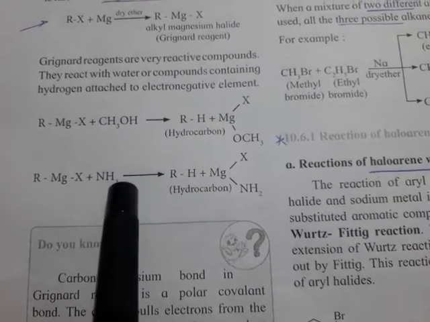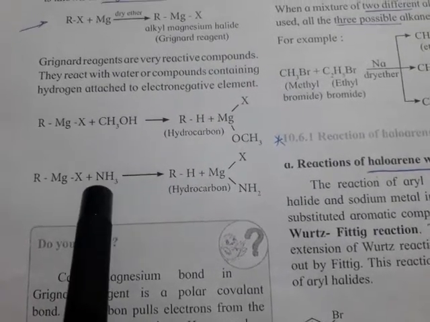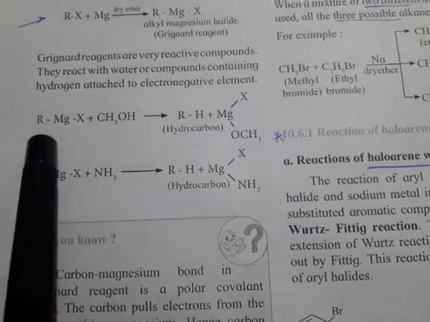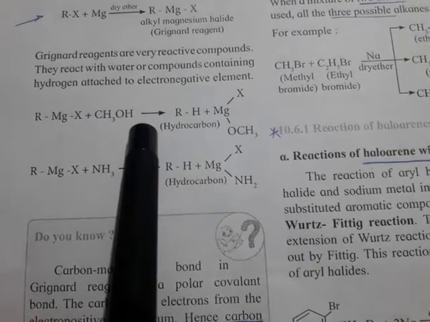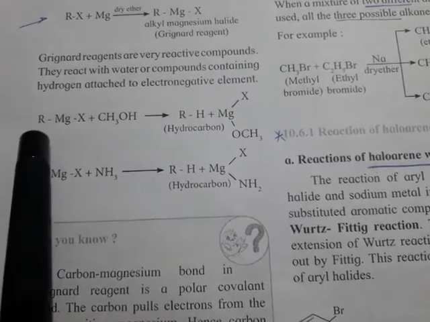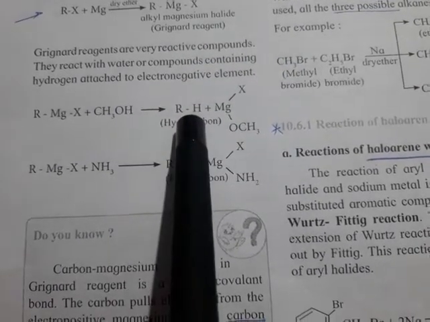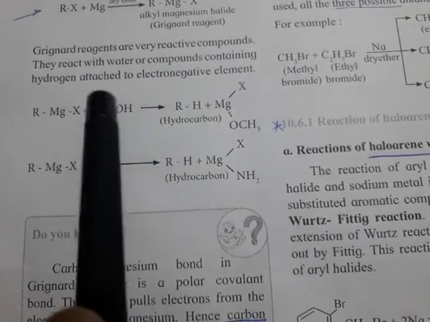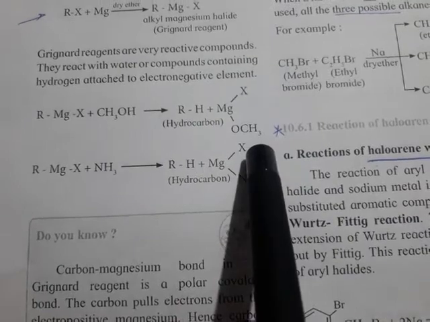In ammonia, hydrogen is there and it is attached to electronegative nitrogen. So in that case, R minus pulls its H plus ion. So this R and H combine to form RH and we get the byproduct as MgX, and this remaining group is attached to Mg as OCH3.